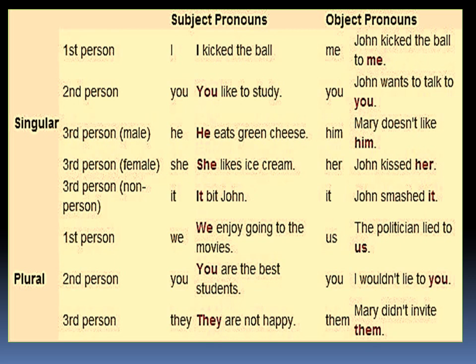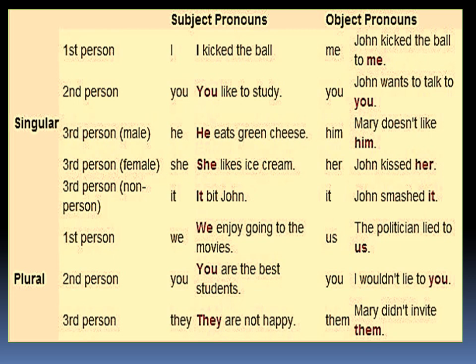Who is eating? Who is doing the action? He. It's in the subject's place and he is a pronoun. So that's a subject pronoun. Mary doesn't like him. Him is a pronoun and it's in the object's place, the receiving place. So that's an object pronoun.